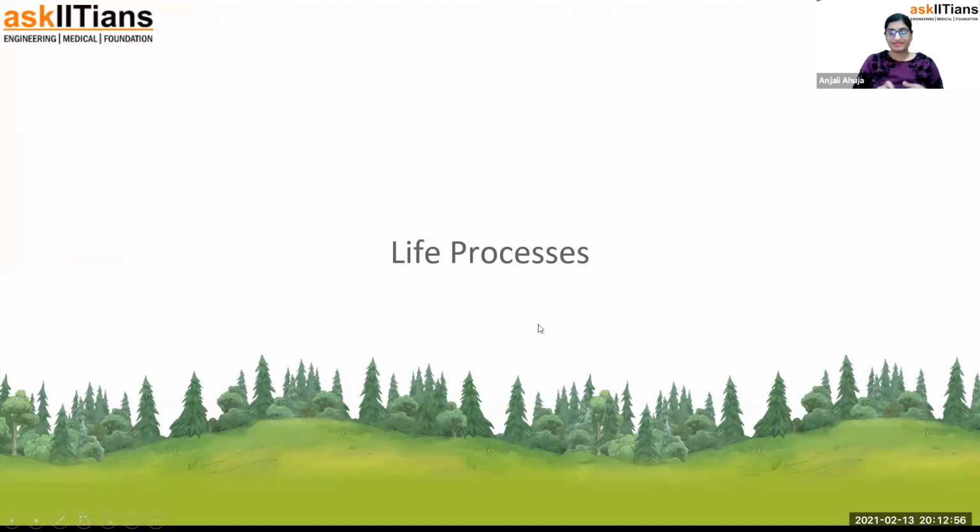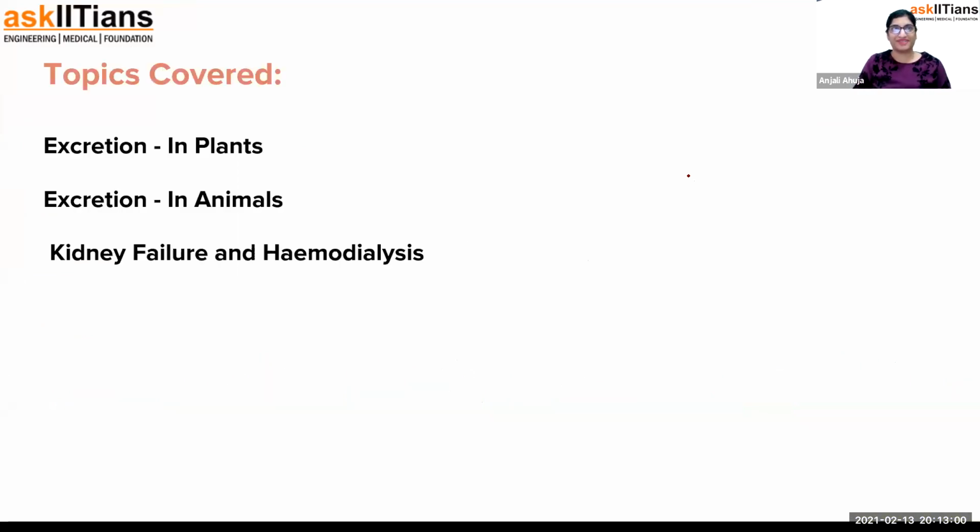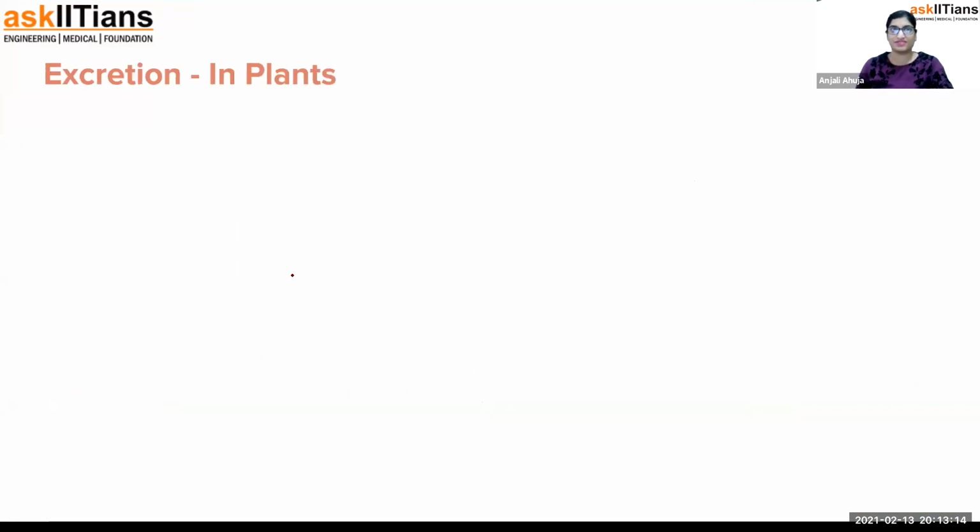Okay. So basically, guys, we are going to cover these topics. Excretion in plants, and then we will be covering excretion in animals, and then we will be talking about the excretory system in human beings, what issues we face. Yes, we are going to discuss a little about kidney failure. So the first thing that we have to talk about is excretion.